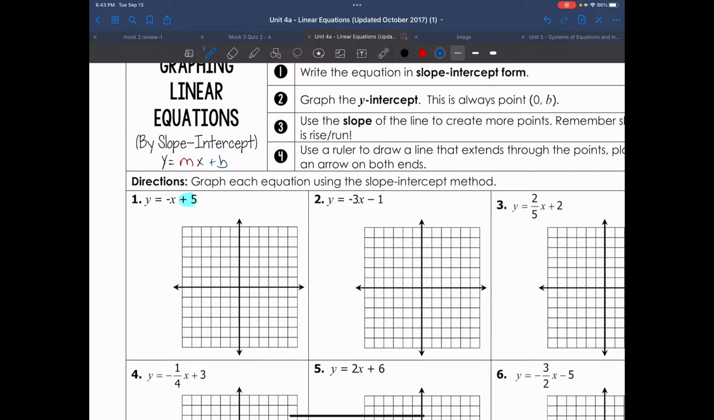So I'm going to go to my graph and go 1, 2, 3, 4, 5, at 5 and put a point. Now I'm going to look at my slope, or the coefficient in front of x, where we don't really have anything here except a negative symbol.